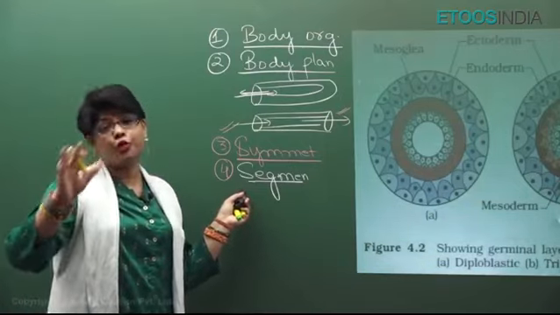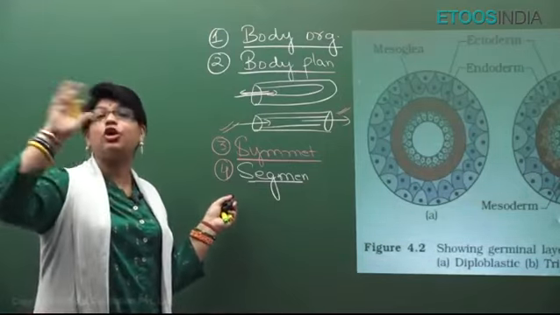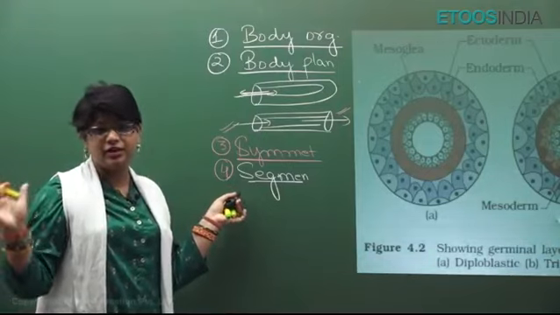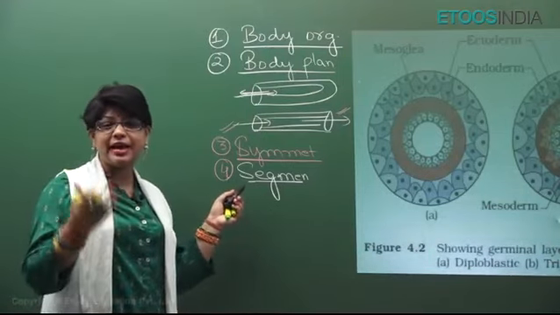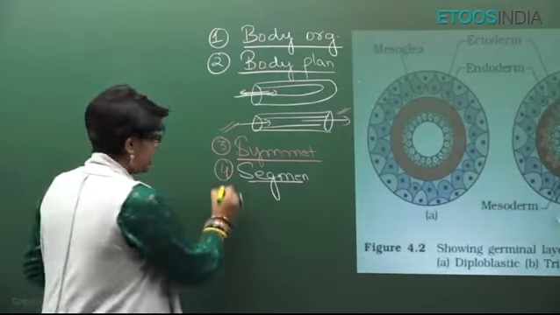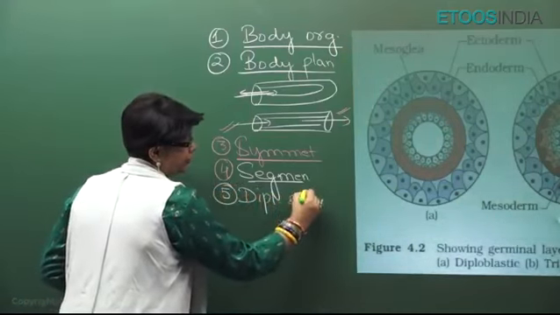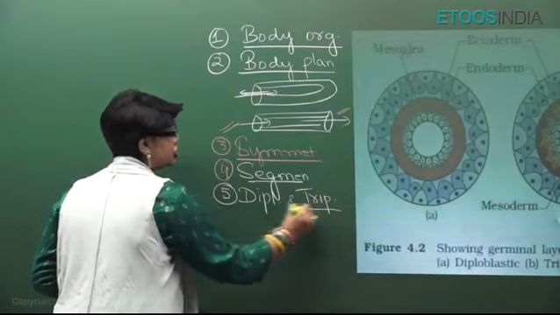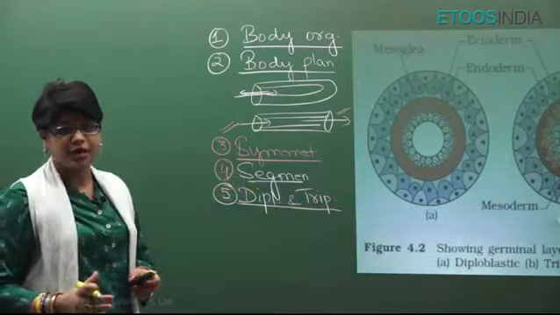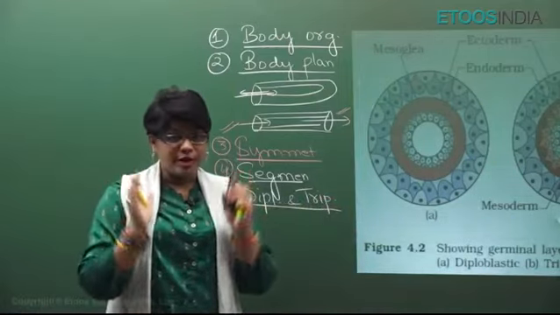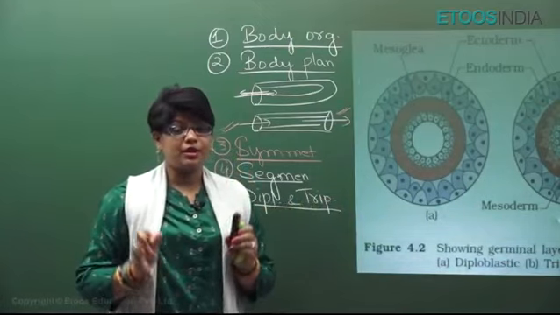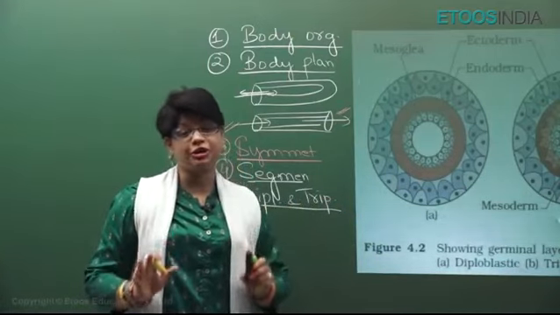Platyhelminthes show pseudo or false segmentation because the segments are not from the embryo level. They arise later in life and they keep on shedding them. Now, fifth is whether they are diploblastic or triploblastic. That means how many germ layers do they have. The question of germ layers comes whenever a tissue, minimum a tissue, is formed.